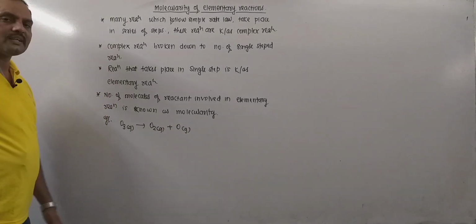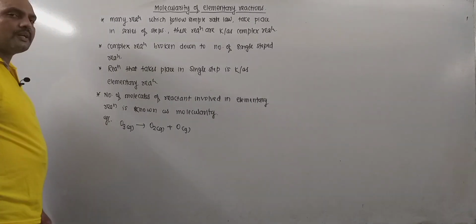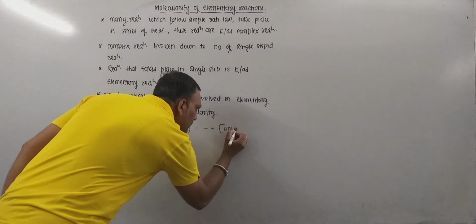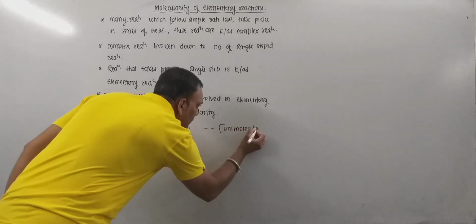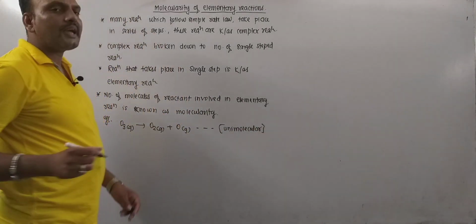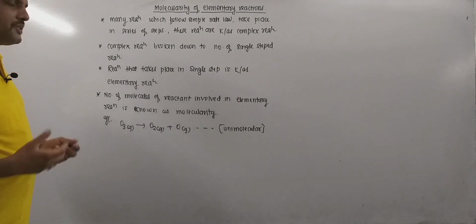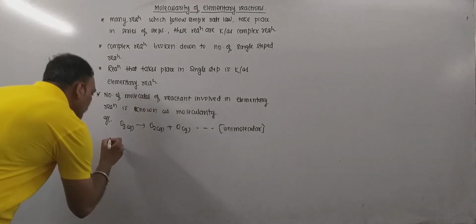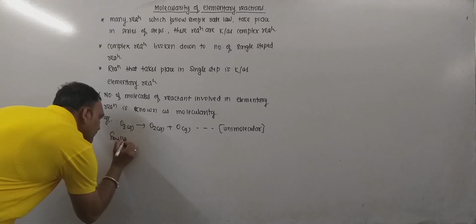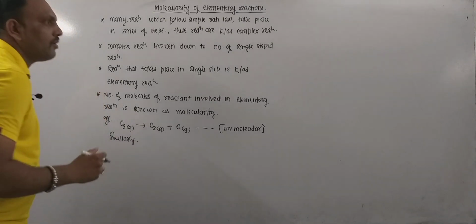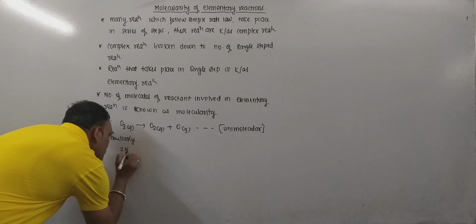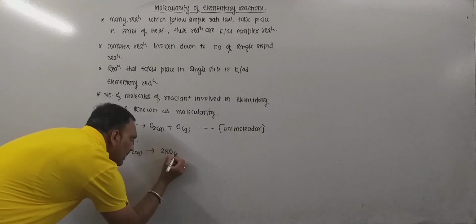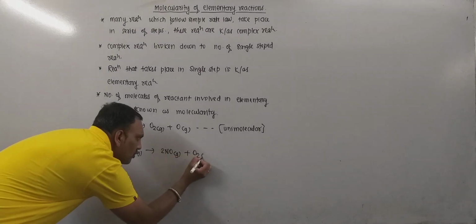Now this is the reactant side and just one molecule is involved. Therefore this reaction can be unimolecular. Unimolecular reactions are those in which just one molecule of reactant is involved in the reaction. Now similarly, consider another reaction of type twice NO2 gas gives twice NO gas plus O2 gas.